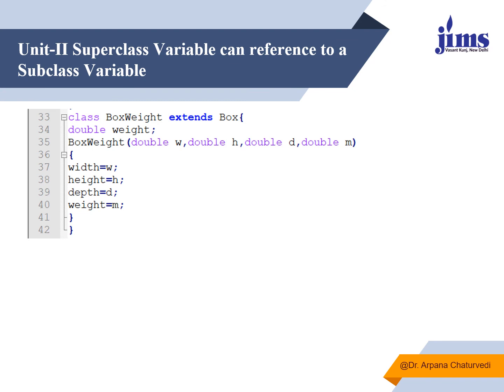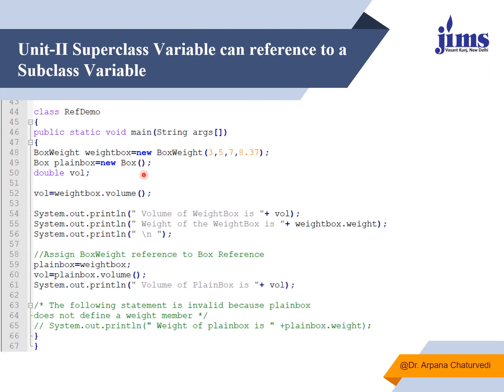So this is the example wherein again we have created some classes with the constructor and different arguments. Here we have seen that in the main function I have created two objects. One is of BoxWeight class, another is of Box class.